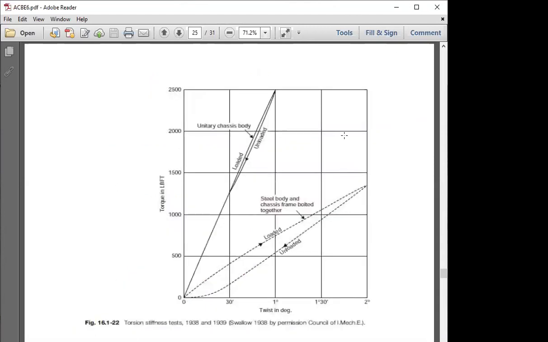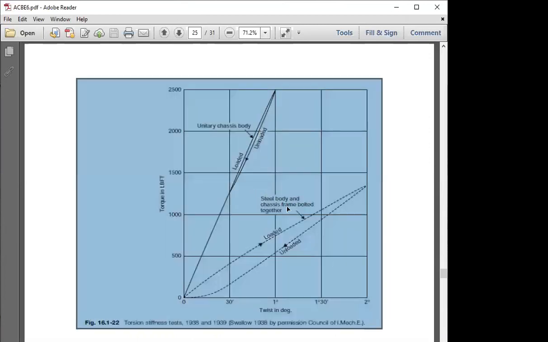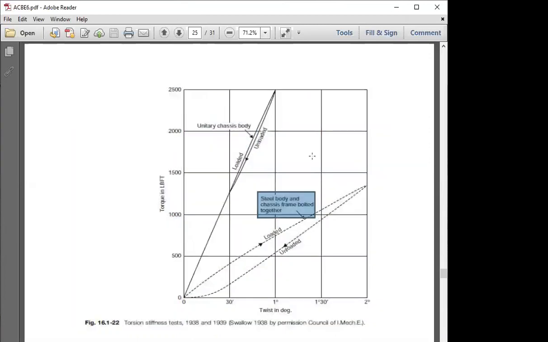And here we are seeing the steel body chassis frame configuration when it is configured as a unitary chassis body or as a steel body which is bolted together. Whenever bolting is done, the twist for application of a particular load was found minimum, but the deformation was maximum. So these bolted chassis frames are not accepted.